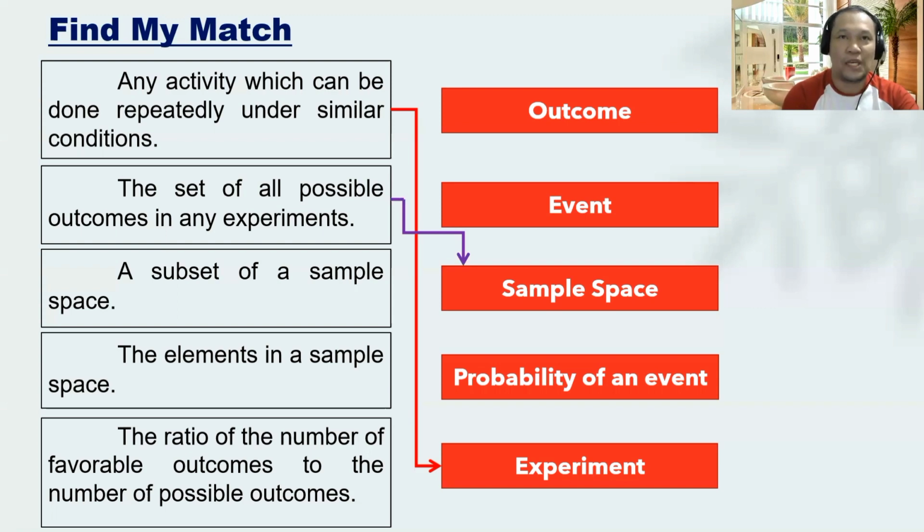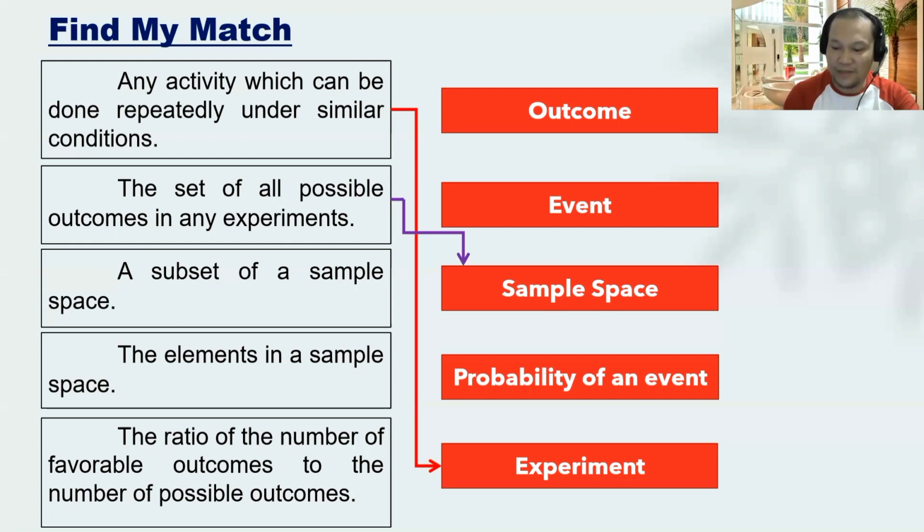For example, when you flip a coin, as an experiment, therefore, what will be the outcomes? Now, the outcomes can either be head or tail.